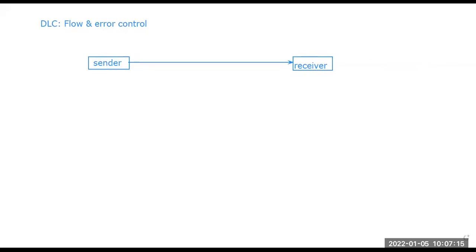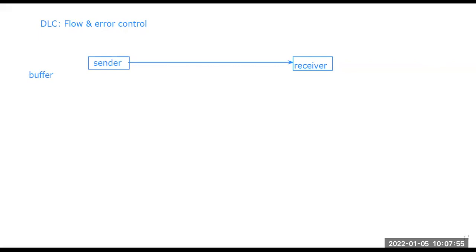To balance the data flow between the sender and the receiver, a buffer is set here. A buffer is present on each side, in both the sender and the receiver. So this buffer is helping to make the balance between the sender and the receiver. What is the role of this buffer, or how does it work? This buffer is helping to control the flow. So we can say flow control is done with the help of this buffer.